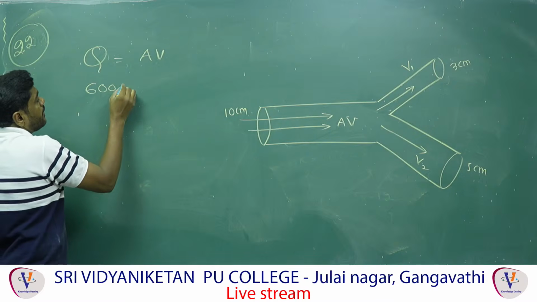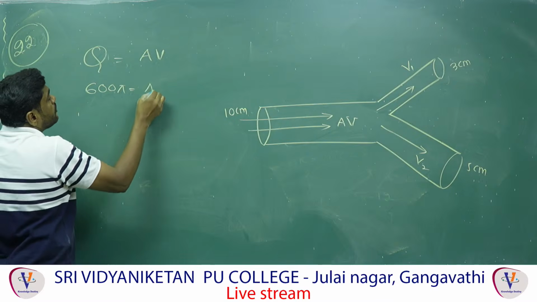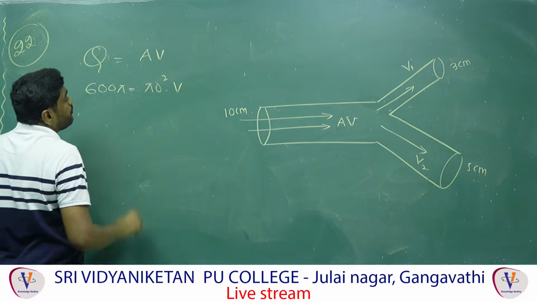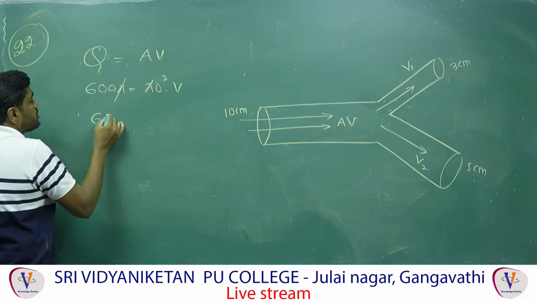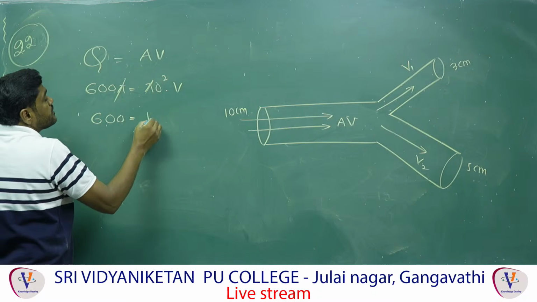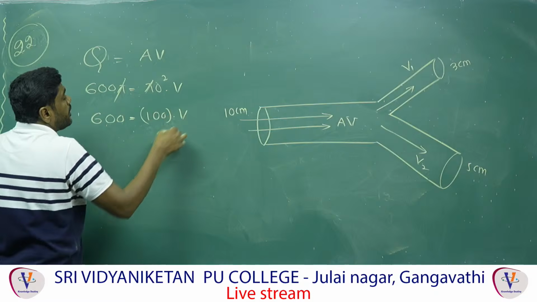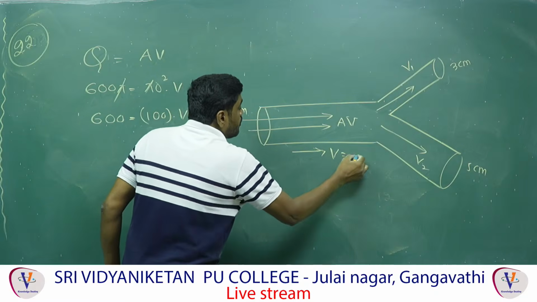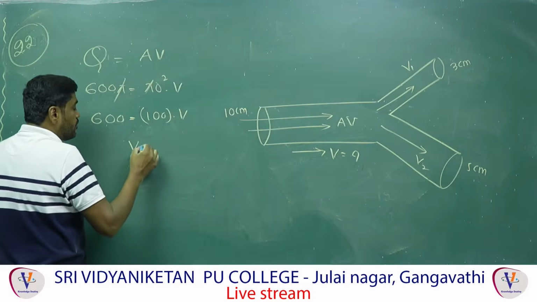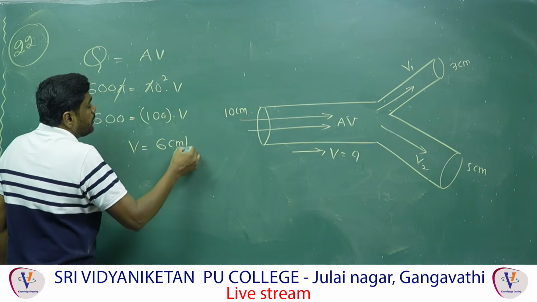Area is pi r square into V, because it is a circular pipe, therefore pi gets cancelled. Therefore 600 is equal to r square, that is 100, into V. So in the main pipe the velocity is V equal to 6 centimeter per second.